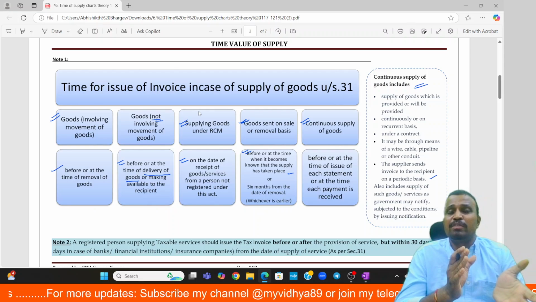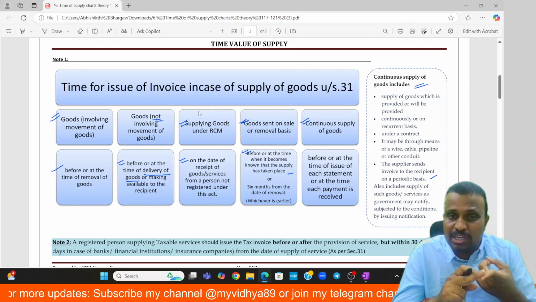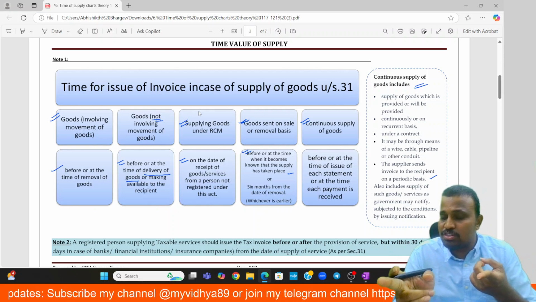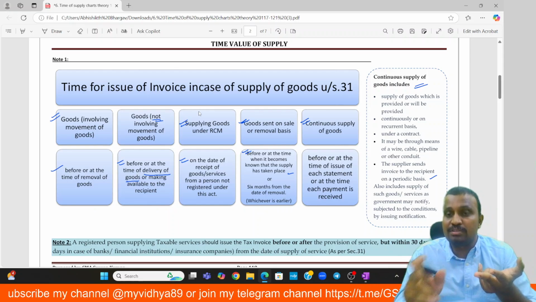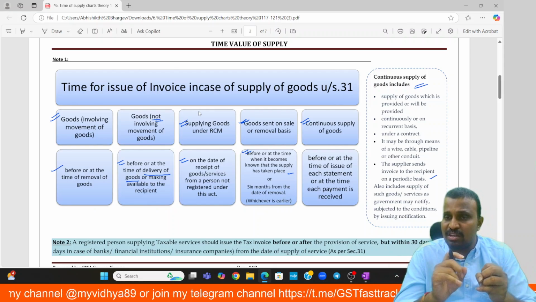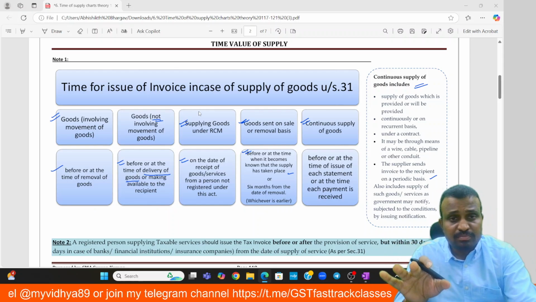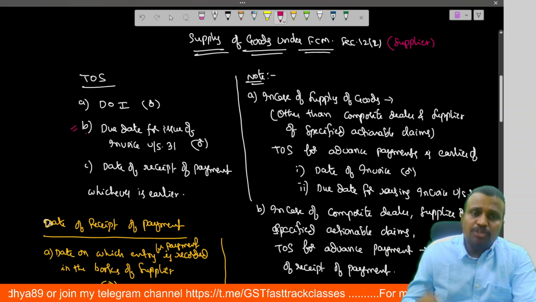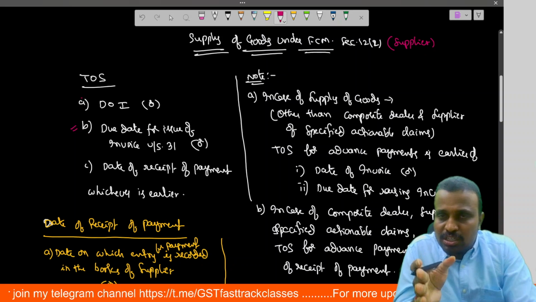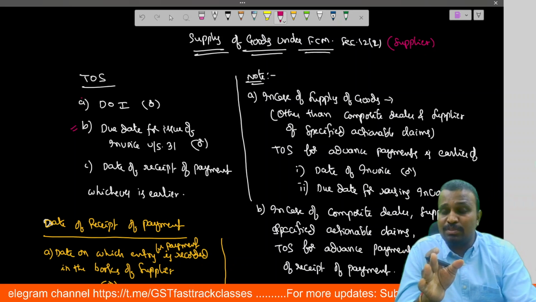In case of continuous supply of goods, if it is linked to the account statement, then on or before the account statement, otherwise on or before the payment is received, we have to raise the invoice. Okay, clear? So this is the due date. Now, in case of supply of goods under forward charge mechanism, what is the time of supply?